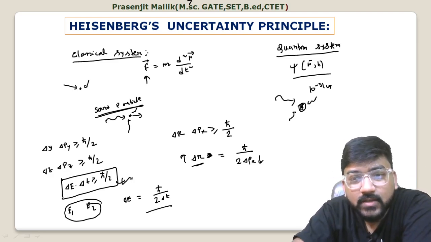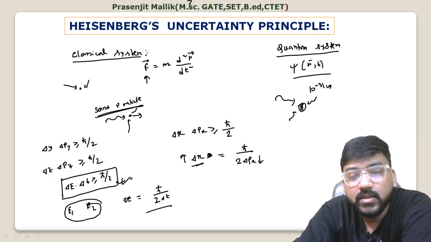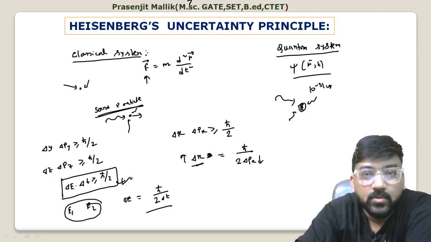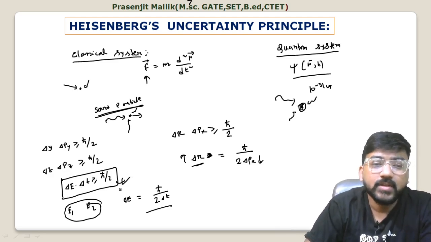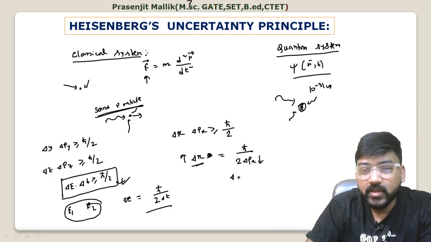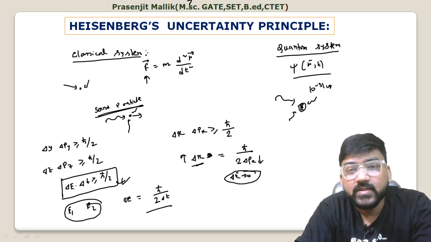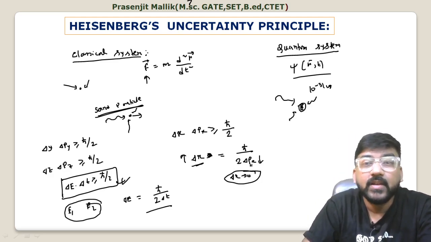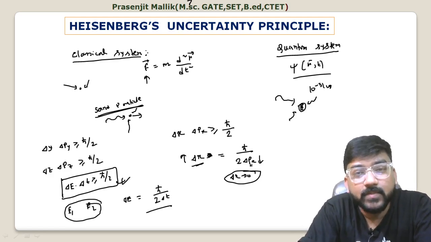So this is actually the statement of Heisenberg's uncertainty principle. You cannot measure any canonical conjugates simultaneously to an arbitrary level of accuracy. But if you measure one separately, then you can. Suppose delta x tends to 0, what does this mean? This means your position uncertainty is 0. In that case, your momentum uncertainty will be infinite. So this is the main concept of Heisenberg's uncertainty principle.